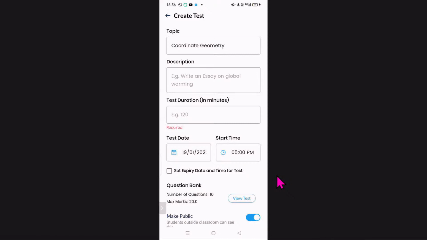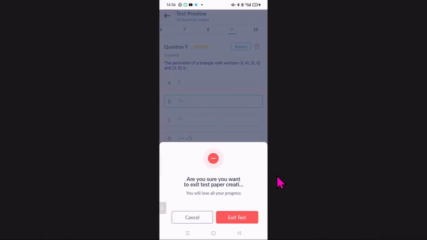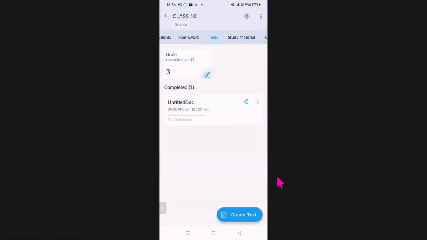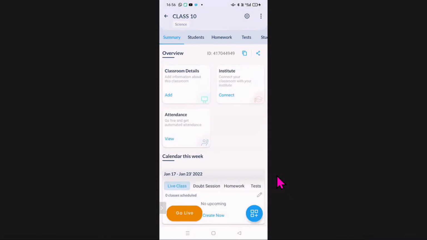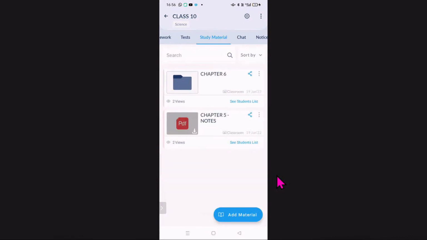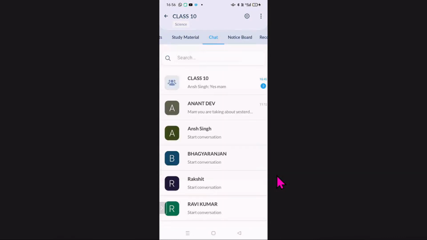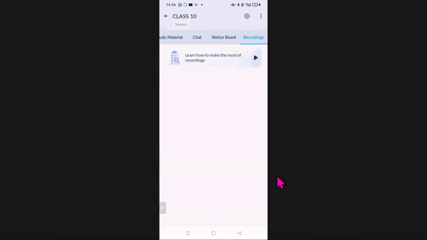So it is very easy for our students to do this, and we can evaluate all these tests in the subjective form as well as the MCQ quiz will be auto graded, so there is no need to check by the teacher. So it will give us a complete platform for teachers as well as for our students for connecting with our students for online classes. In app version also we can see study material icon is there, chat icon is there, notice board is there, and recordings available. So all the tutorials are available, so you can use it for your online classes.